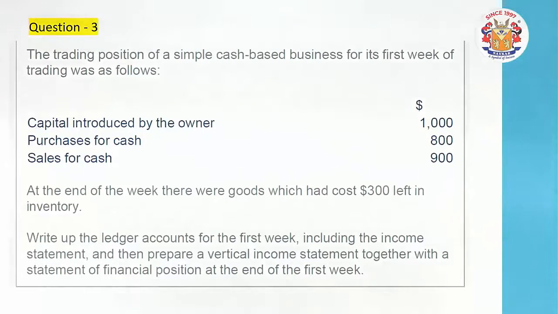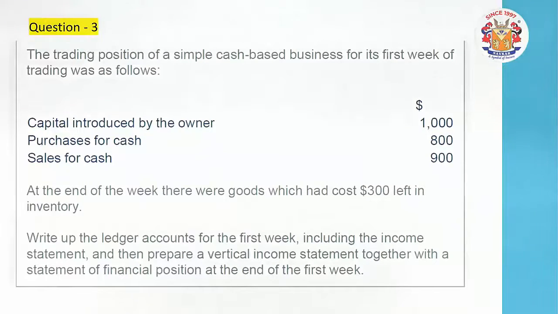Friends, it's a very basic logic. What is opening stock? It is stock which was there in the last year, was closing, and right now is opening. But here the business has just started. It's the first week, there cannot be an opening stock. On the first day or first year of business, there is never any opening stock. It is not brought forward from any last year. The business wasn't there.